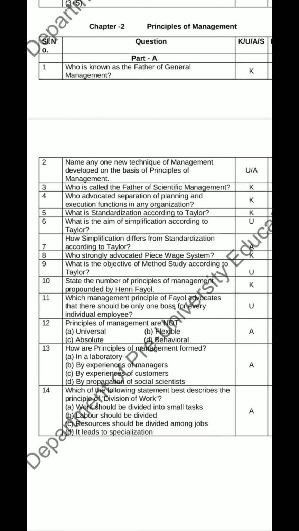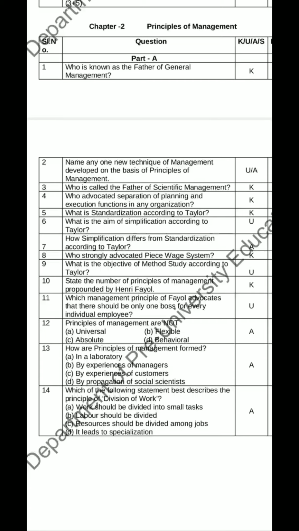Already we have completed the discussion on principles of management. Now let us go through the question bank. In this we discuss 1 mark questions, 2 mark questions, 4 mark questions, 8 mark questions and practical oriented. Part A, 1 mark questions.